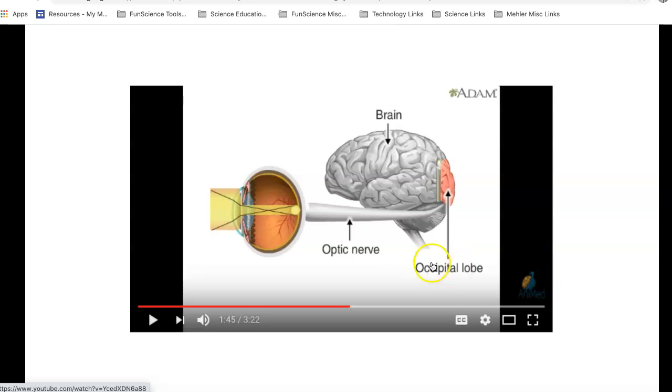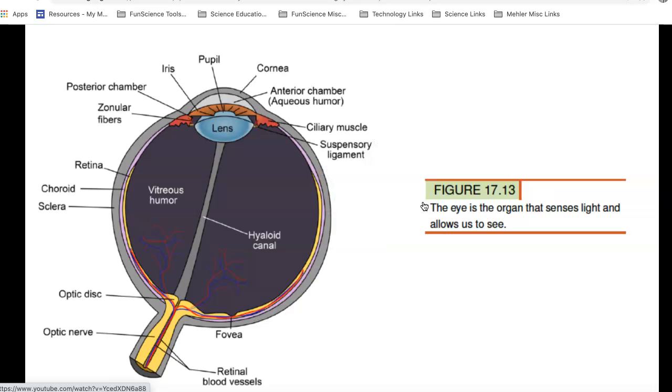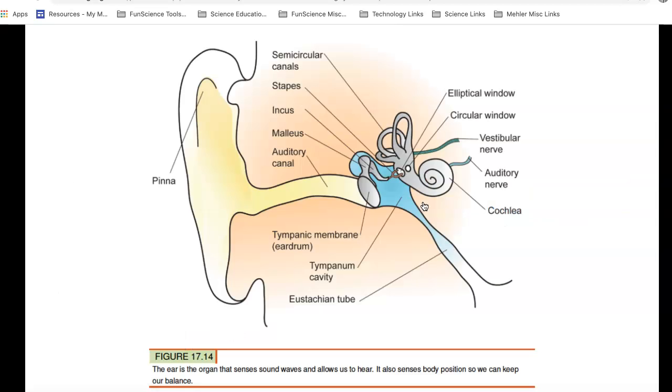We're going to talk a little bit about how the eye works, because we're taking sun energy, light energy in to the eyeball. It's then transmitted electrically through the optic nerve into the occipital lobe. So watch that short animation. Here's a diagram of looking down on the eye. Very, very important. This is how sound waves get in, and they're transferred into electrical signals as well. So look at this diagram.